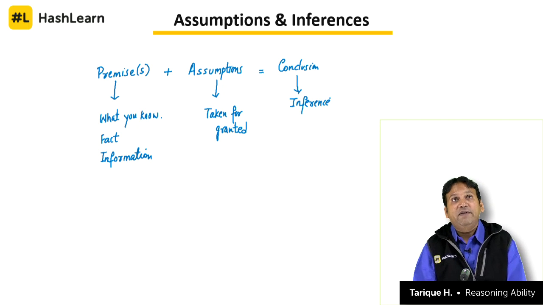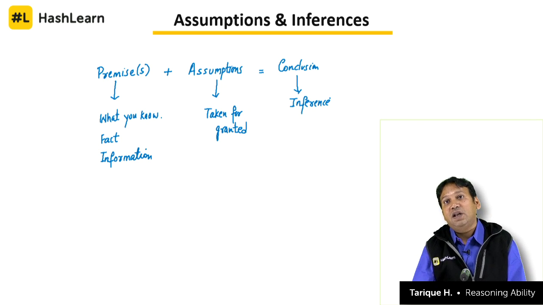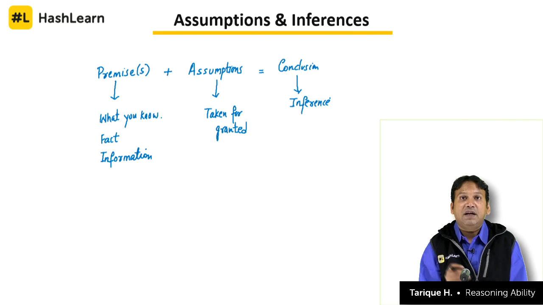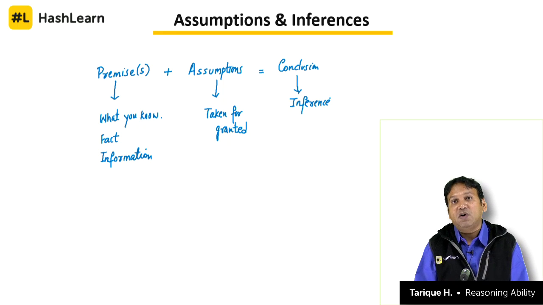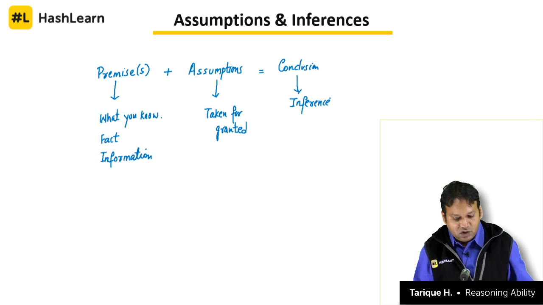Although the words conclusion and inference can be used interchangeably, there is a difference between them. A conclusion is not necessarily logical. Every conclusion need not be logical, but an inference is always a logical conclusion. So you can say that all inferences are conclusions, but all conclusions are not inferences. Keep this in mind. When we say a conclusion, it could be anything. This is your opinion, what you believe. Your opinion after reading a statement is the conclusion you are making. It need not be based on sound logic, but an inference is a logical conclusion based on certain premises and certain assumptions. That's a logical conclusion.